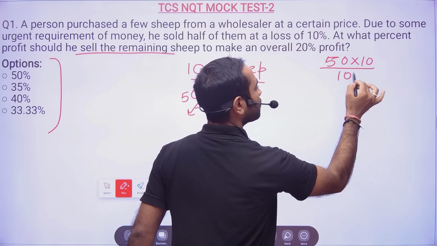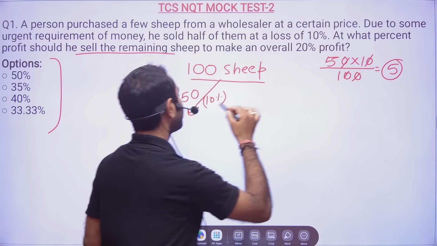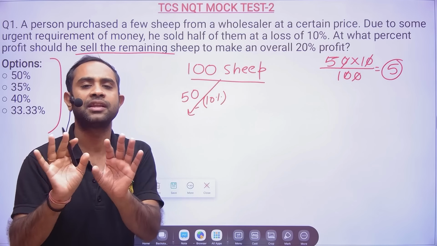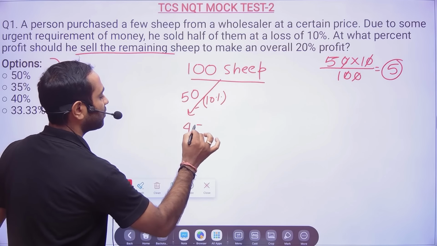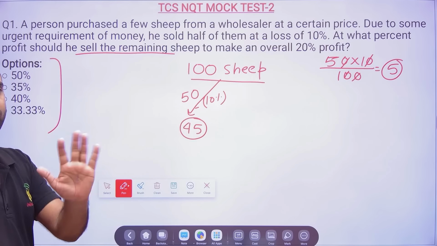So he is selling at a 10% loss, or you can also say that he is selling at 90% of the value. So 50 minus 5, that means he sold at 45 rupees. Till here clear? No doubt at all.